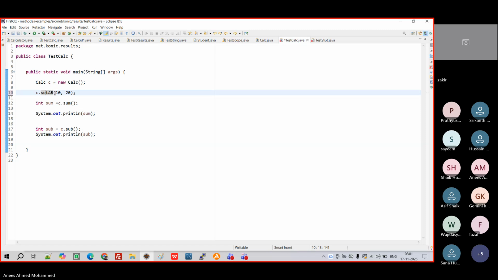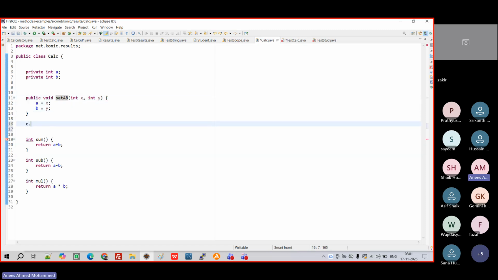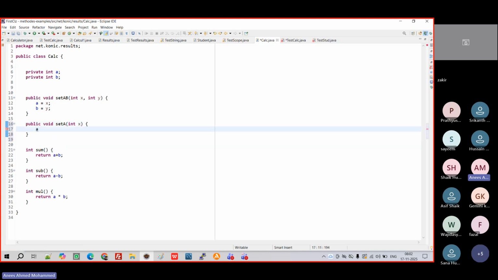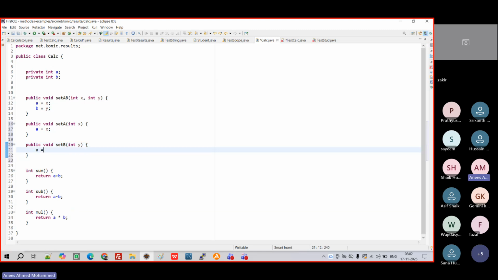That's the standard. What I will do, I will write two methods. Instead of setAB, what I will do? Public void setA, I will pass int x, then I will write A is equal to x. Again, if you want, public void setB, int y, then I will write B is equal to y. With colors itself we are able to identify, right? So any questions still here?